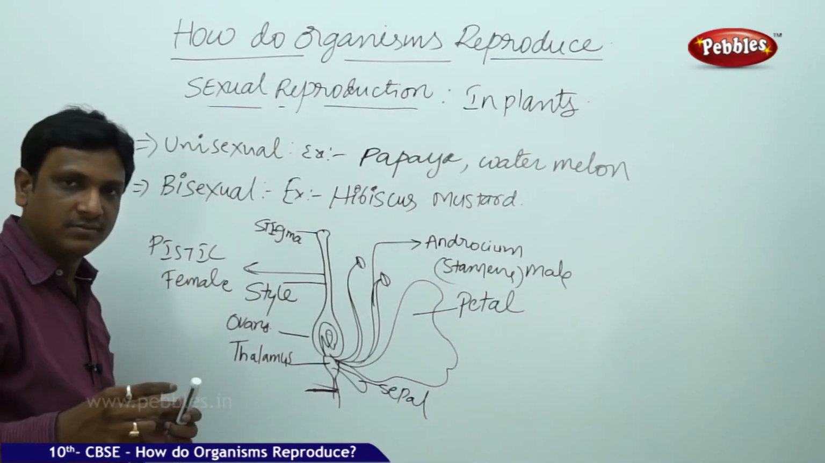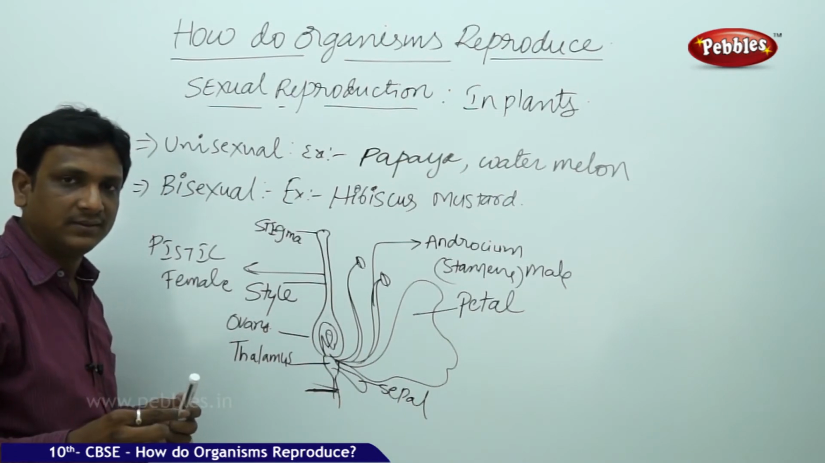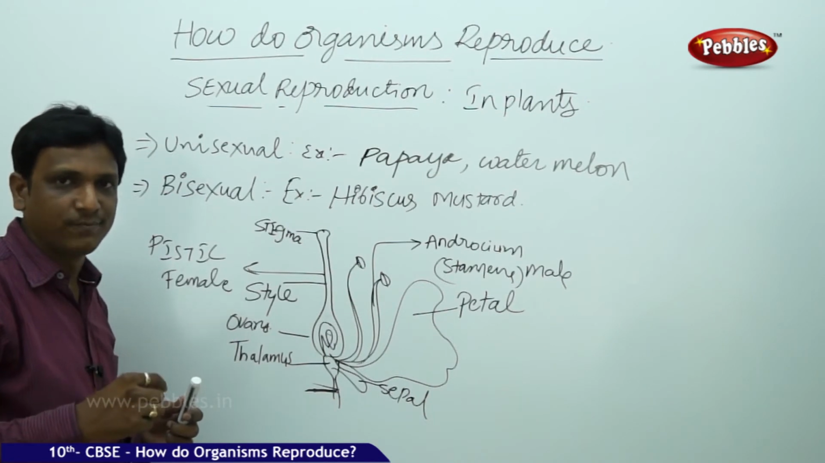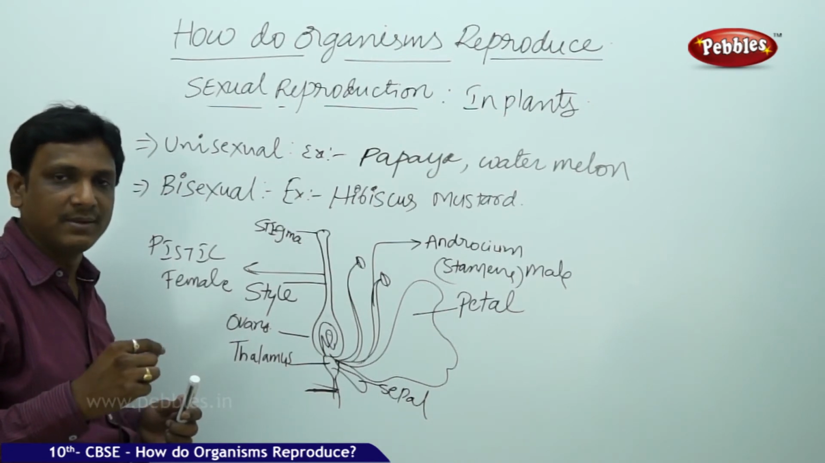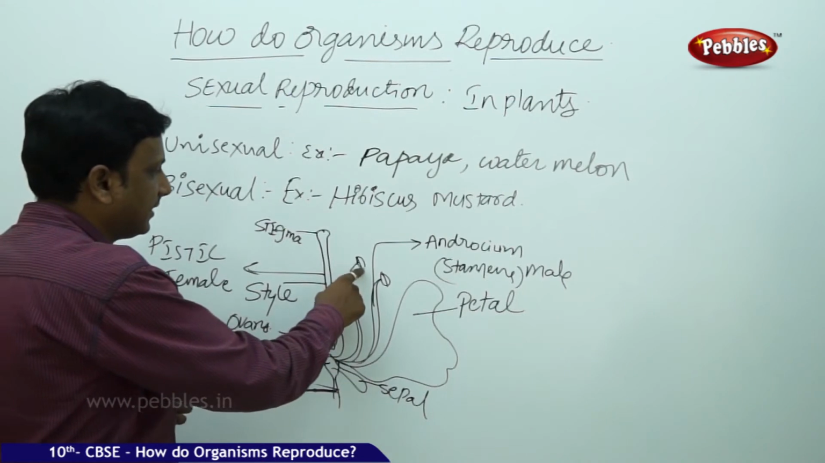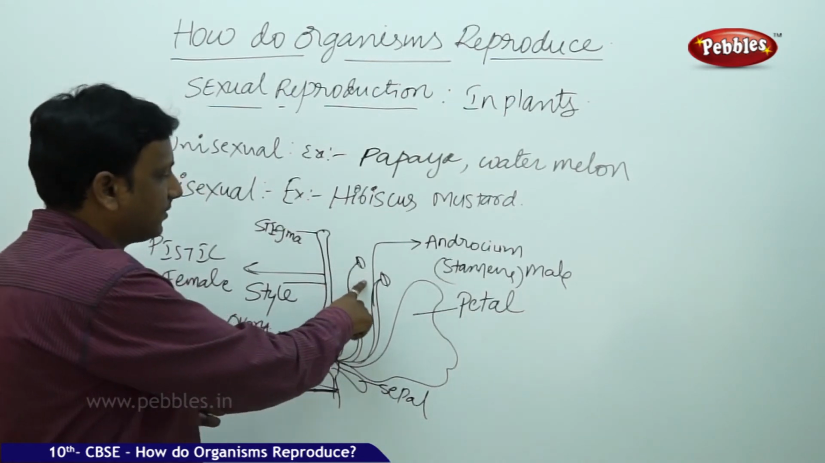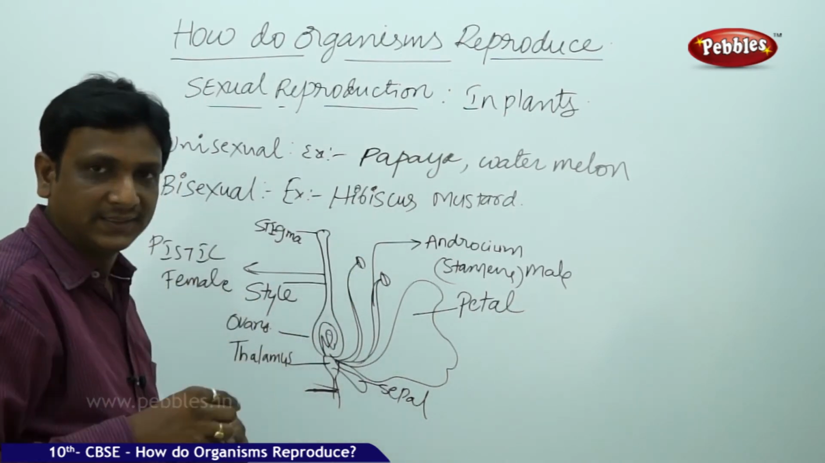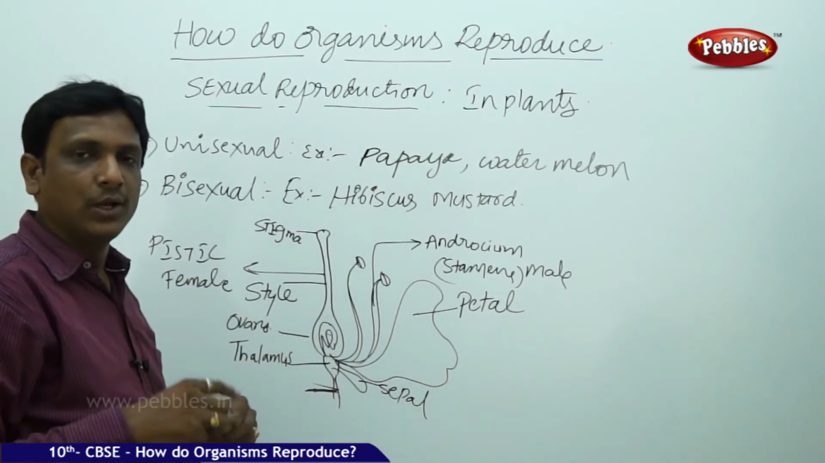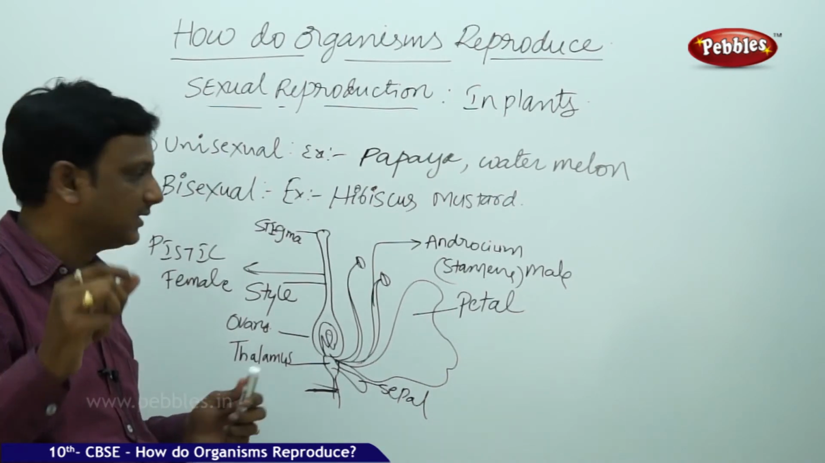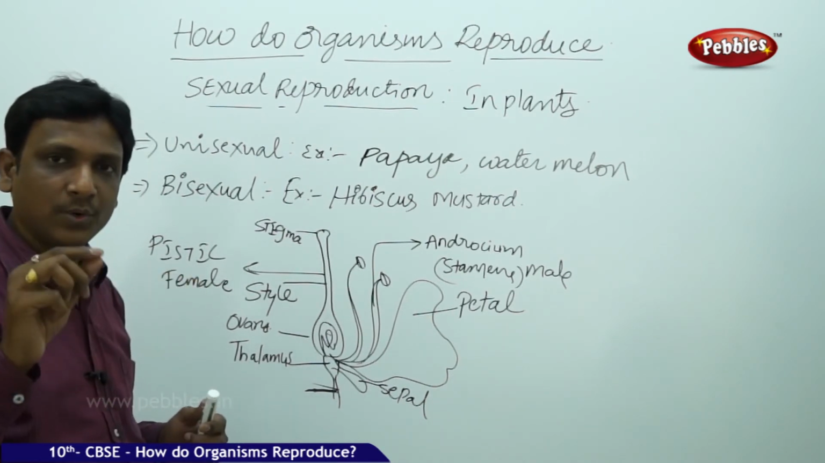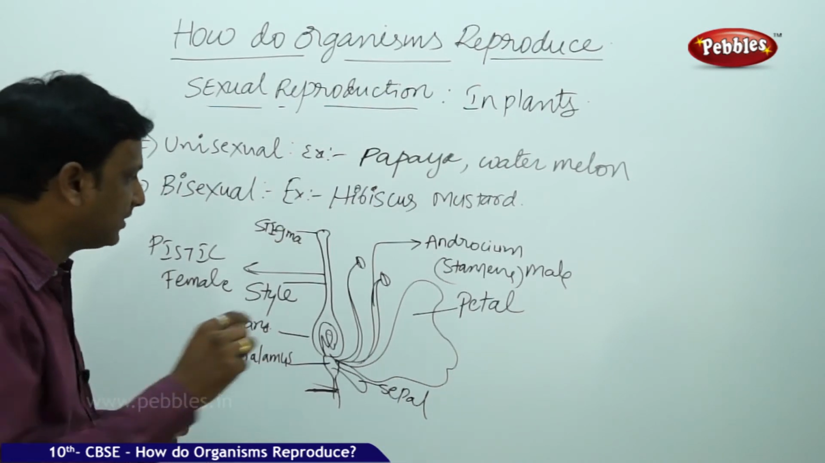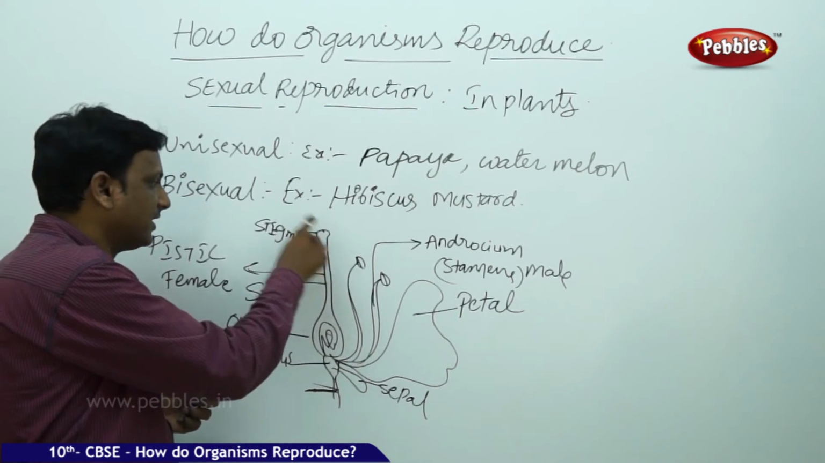So for the fusion with the female gamete, the male gamete has to travel from where? From its source of production. Here where the male gamete is produced, here in the anthers. So the stamen consists of a head-like part called anther. The anther consists of pollen. We see the yellow colored powdery substance present in the flower. The yellow colored powdery substance is the pollen. Pollen consists of male gametes. Now this pollen has to travel from here to here.